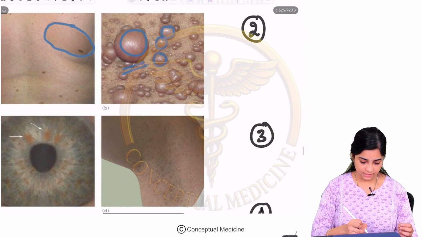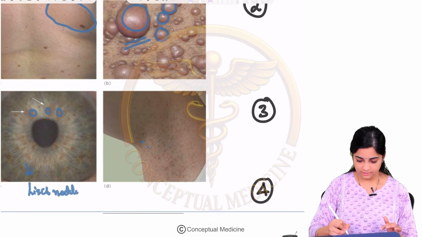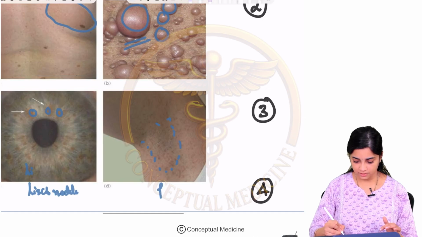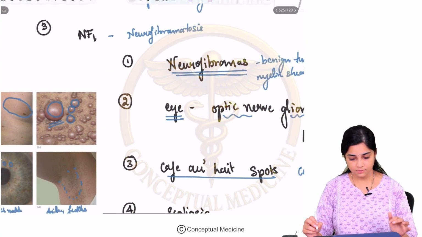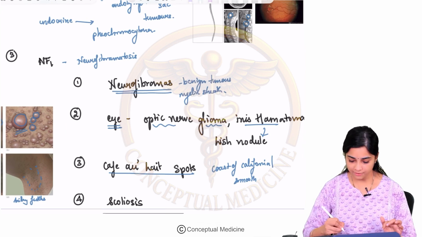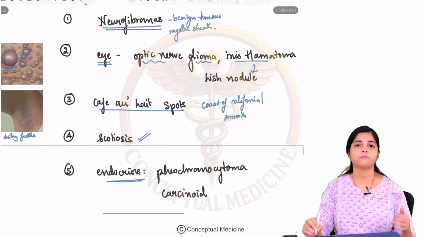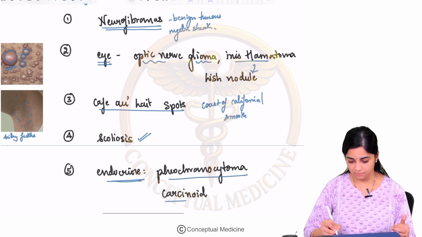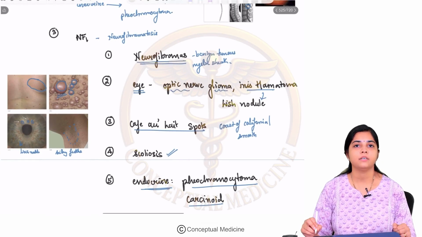Then can you see hamartomas in the iris, and this is your Lisch nodule. And these are skin changes called freckles, axillary freckles. Your cafe au lait spots, neurofibromas, optic nerve gliomas, all of these are features of NF1. Apart from that, they can be associated with scoliosis, and the endocrine manifestation of this MEN-plus syndrome is pheochromocytoma and carcinoid.